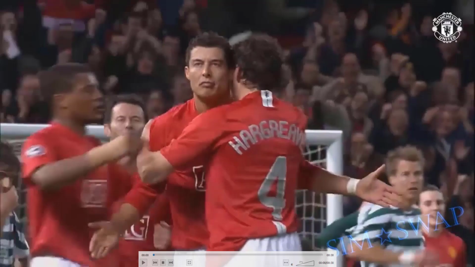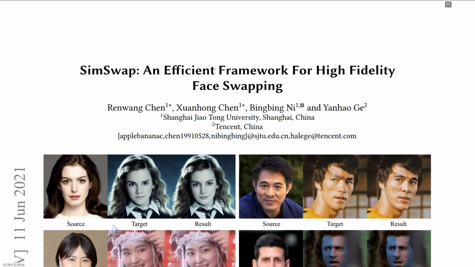As you may have noticed, this isn't Elon Musk, but a deepfake of an original video by Manchester United where Cristiano Ronaldo talks about his most recent move to the club. This deepfake, and more precisely FaceSwap, has been done using the SimSwap framework, which was presented in this paper, SimSwap, an efficient framework for high fidelity face swapping by Ren Wang Chen, Huang Hong Chen, Bing Ni, and Yang Hao Jie.